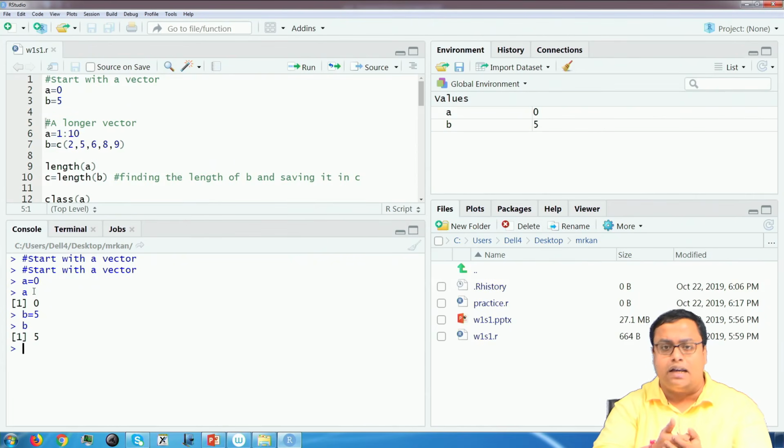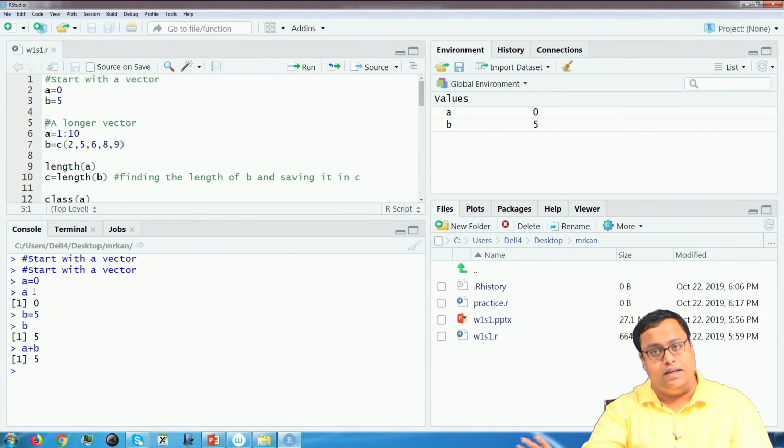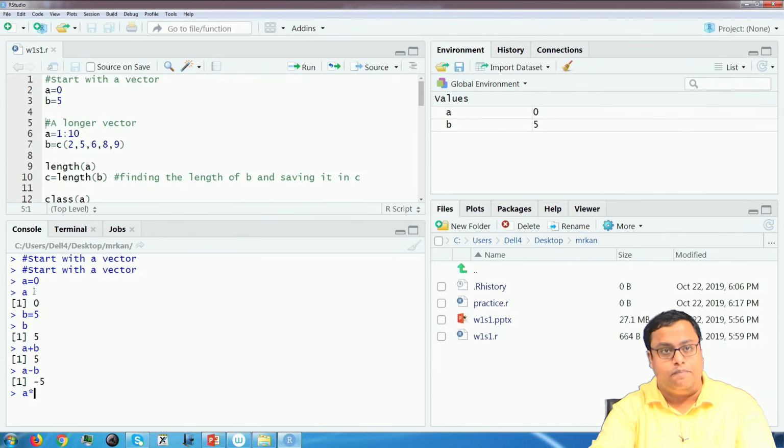How can I use this? Let us say I want to know what is A plus B. What is the summation of A plus B? I will write A plus B and press enter. It gives me the output of A plus B. So, A is 0, B is 5, adds up. Similarly, A minus B gives me minus 5 and so on. A multiplied by B will give me 0 and so on.